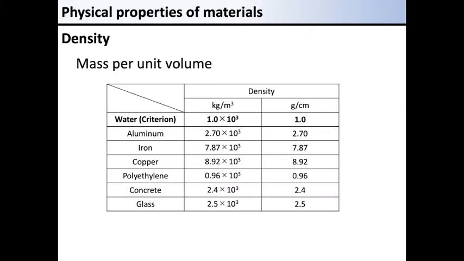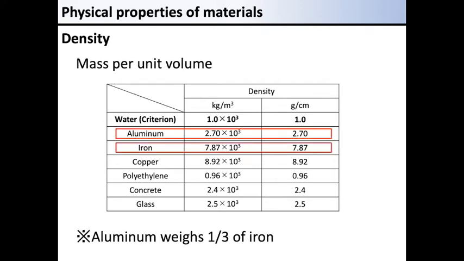Density is the mass per unit volume. It is used to evaluate whether a material is heavy or light. The higher the value, the heavier the material. The table shows the densities of typical materials. Iron and aluminum are particularly important in machine design. Note that aluminum weighs about 1/3 of iron.